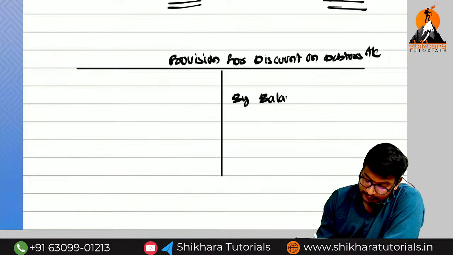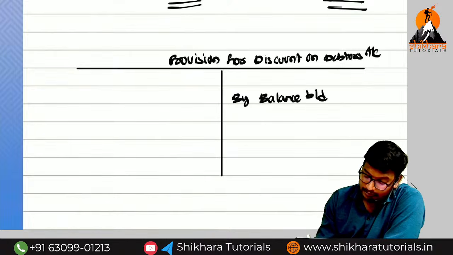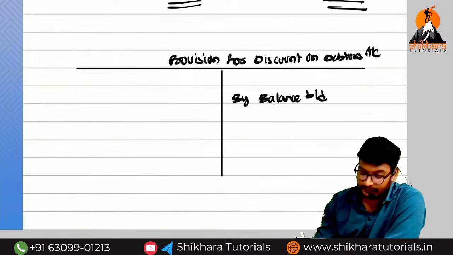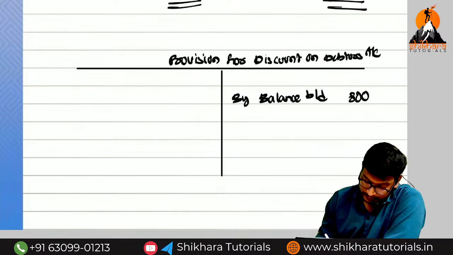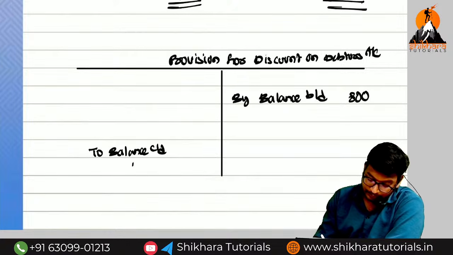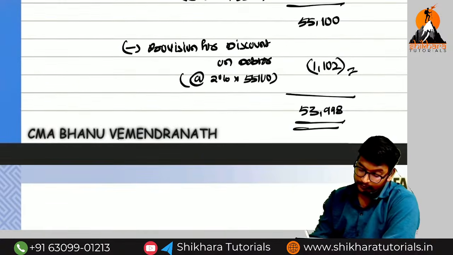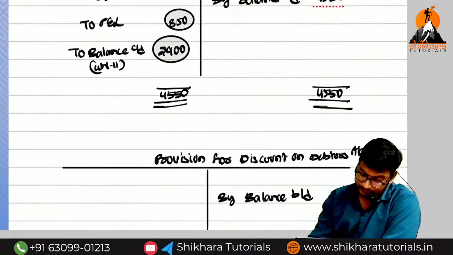By balance brought down. How much have they given? 800. Next, to balance carried down. We found it in working note number 2. How much? 1,102.